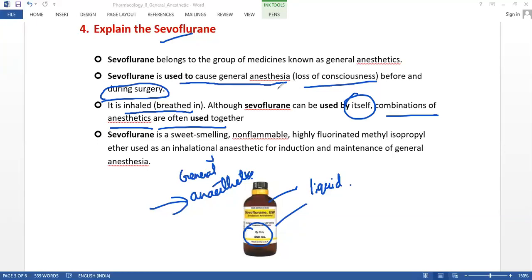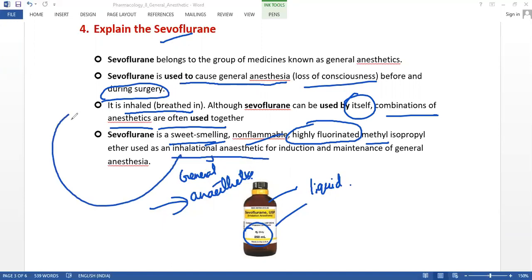Now let us know how it may smell. Sevoflurane is a sweet-smelling agent, a non-inflammable, highly fluorinated methyl isopropyl ether, used for inhalation of anesthetics. Under inhalation anesthetics, this plays a main role.